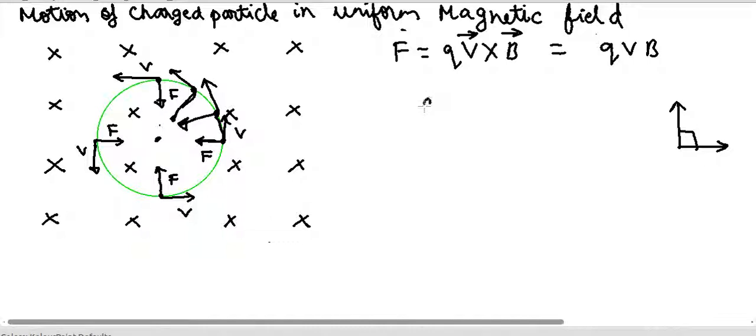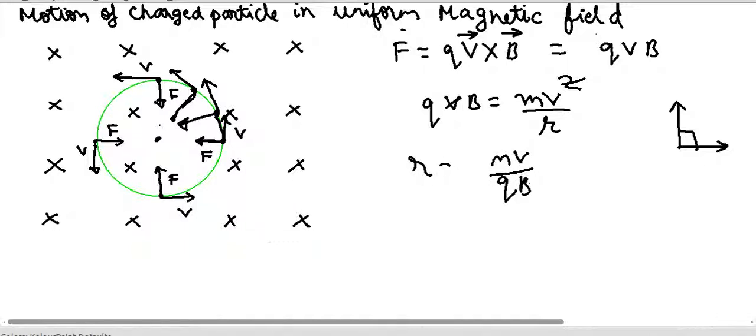So the centripetal force, or the force which is drawn towards the center, is given by this formula qvB, which should be equal to the centrifugal force, and we know the formula for centrifugal force is mv square by r. So if we just solve this equation, cancel out one v from both sides, we will get r is equal to mv by qB.